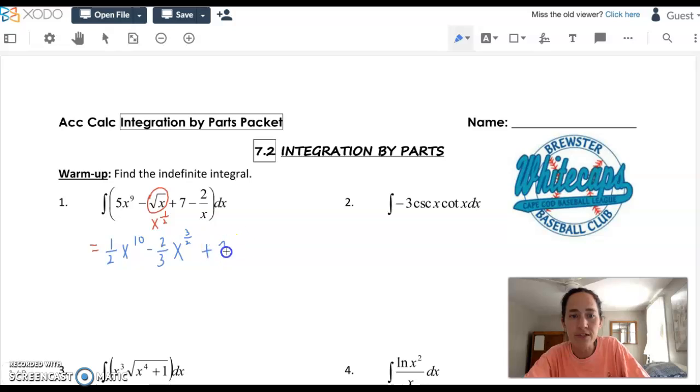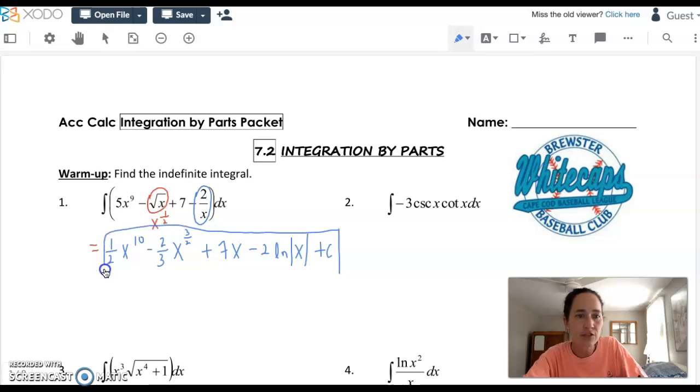What's the integral of 7? So 7x, and tag on the variable. And then the special rule. This is good review too, right? We'll leave the 2, but what function has 1 over x as its derivative? That's the natural log. So we always wrote this as the ln of the absolute value of x. And don't forget the plus c, right? I don't see any limits of integration at the top or bottom of that integral sign, so that one looks good.